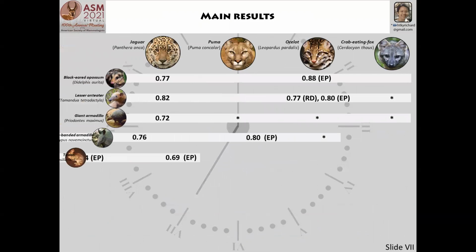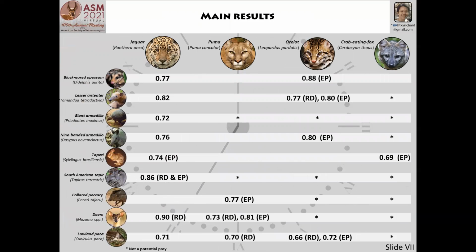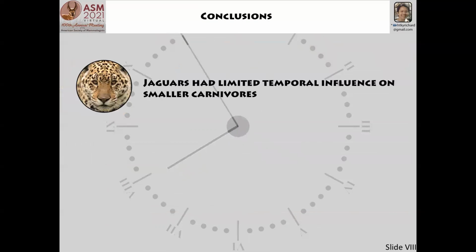These are the results when the overlap coefficient between predators and a potential prey was statistically significant. Prey that are not potential for the given predator are represented with an asterisk. Tayras and South American coatis are not shown here as they are not known to feed on any of the prey species. Our first conclusion is that jaguars had limited temporal influence on smaller carnivores.